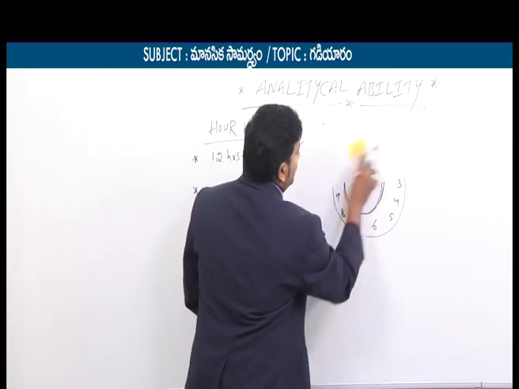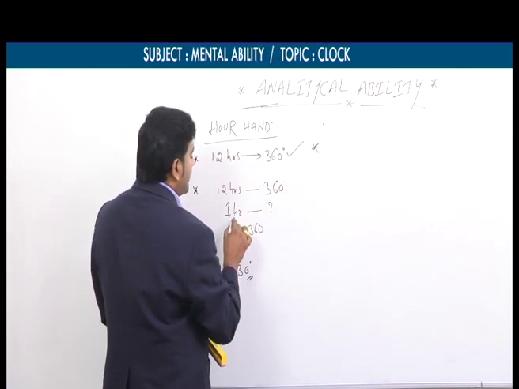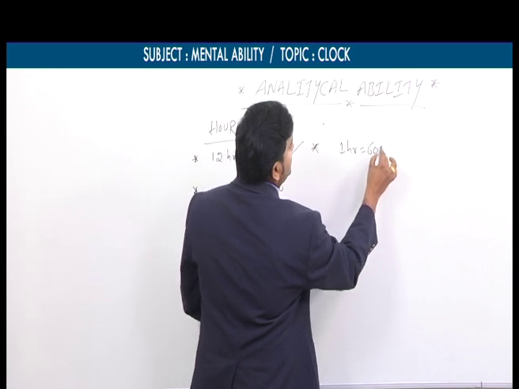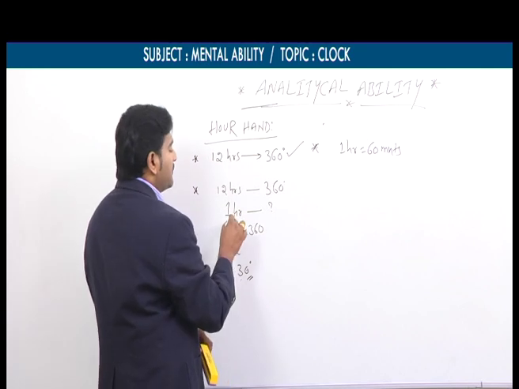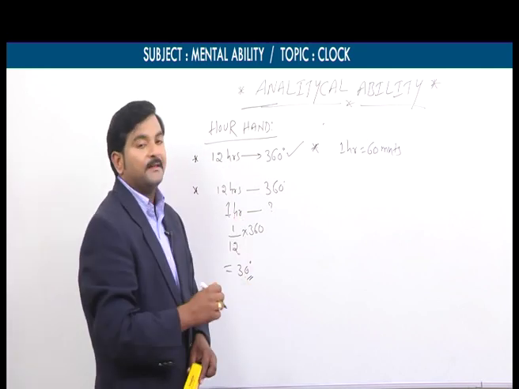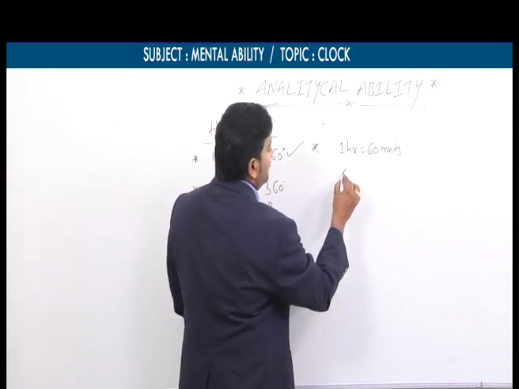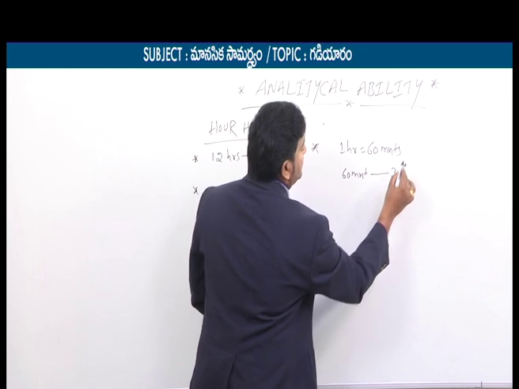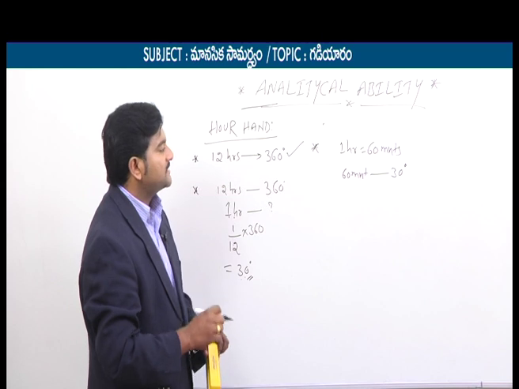Now the third point. We already know 1 hour is equal to 60 minutes. The hour's hand makes 30 degrees in the span of 1 hour, which means the hour's hand makes 30 degrees in the span of 60 minutes.